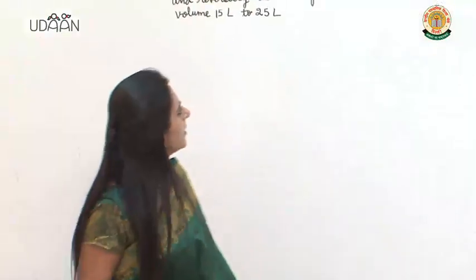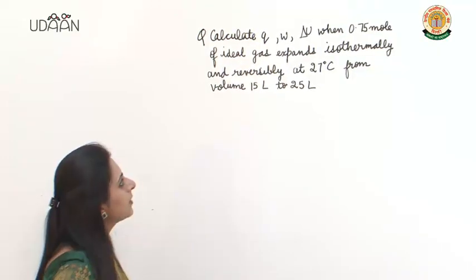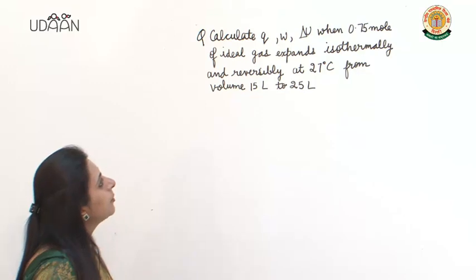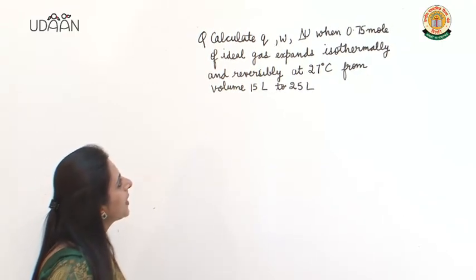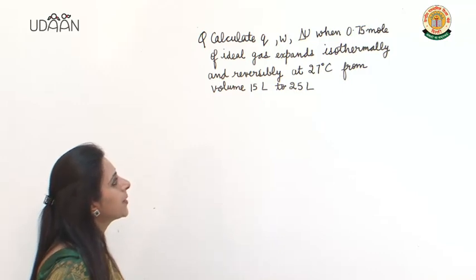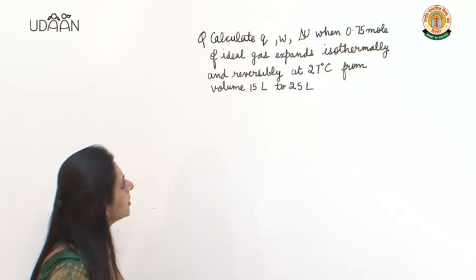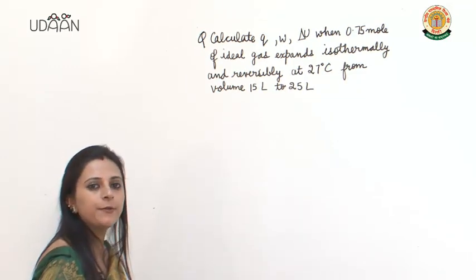Now let us look at this next question, which is related to the work done in isothermal reversible expansion. Calculate Q, W, delta U when 0.75 mole of ideal gas expands isothermally and reversibly at 27 degrees Celsius from a volume 15 liter to 25 liter.